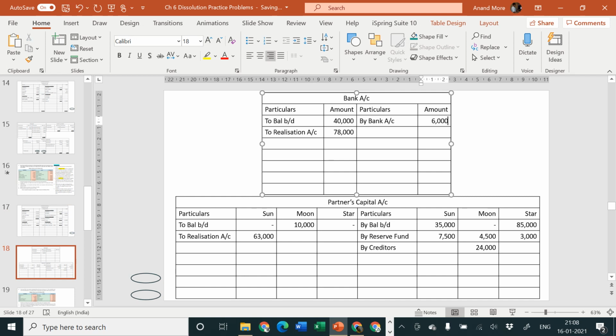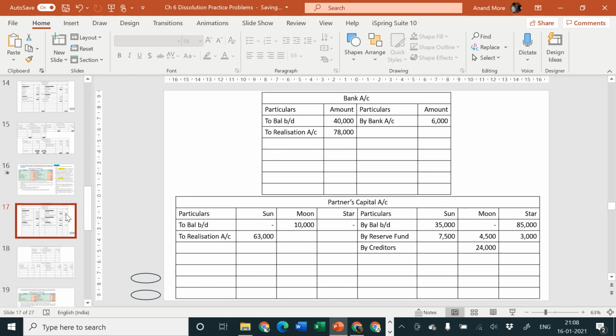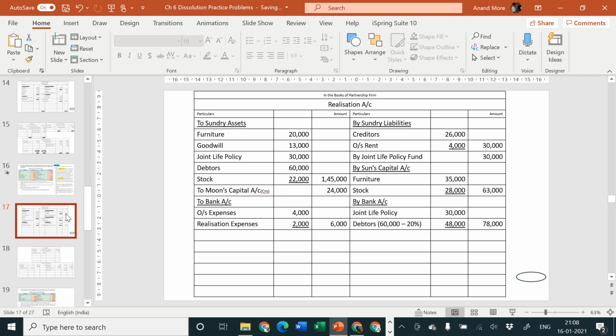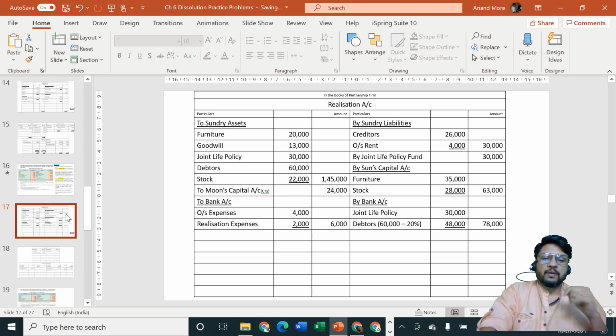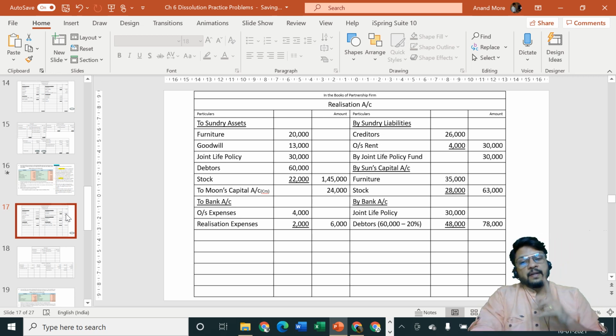6,000. You can never keep your liabilities unpaid. Unless you pay all your outside liabilities, you cannot distribute any money to partners capital. So you'll have to take care of all liabilities. If the problem is telling you to pay them at any agreed value, follow the adjustment. If the problem is silent, don't forget to pay them at their book value. That's the rule which we have followed for outstanding expenses.